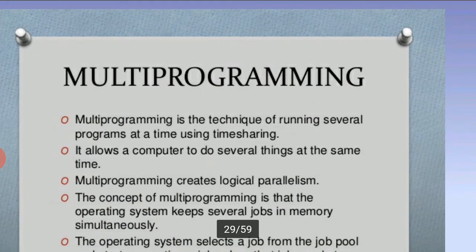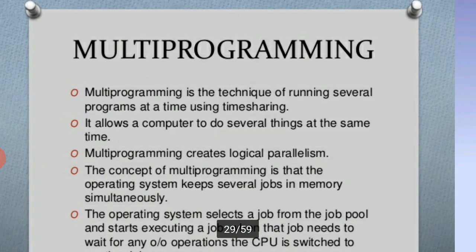Next, multi-programming. Multi-programming is a technique of running several programs at a time using time sharing. This is the most important advantage of time sharing: at a time we can do more than one piece of work. It allows the computer to do several things at the same time. Multi-programming creates logical parallelism.